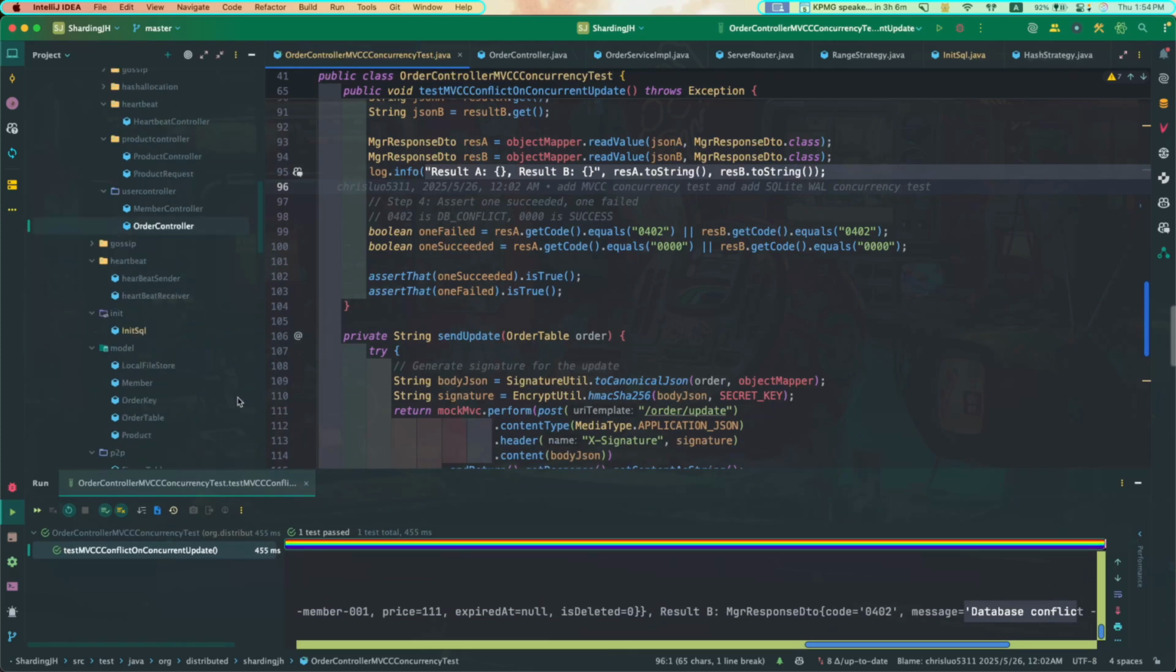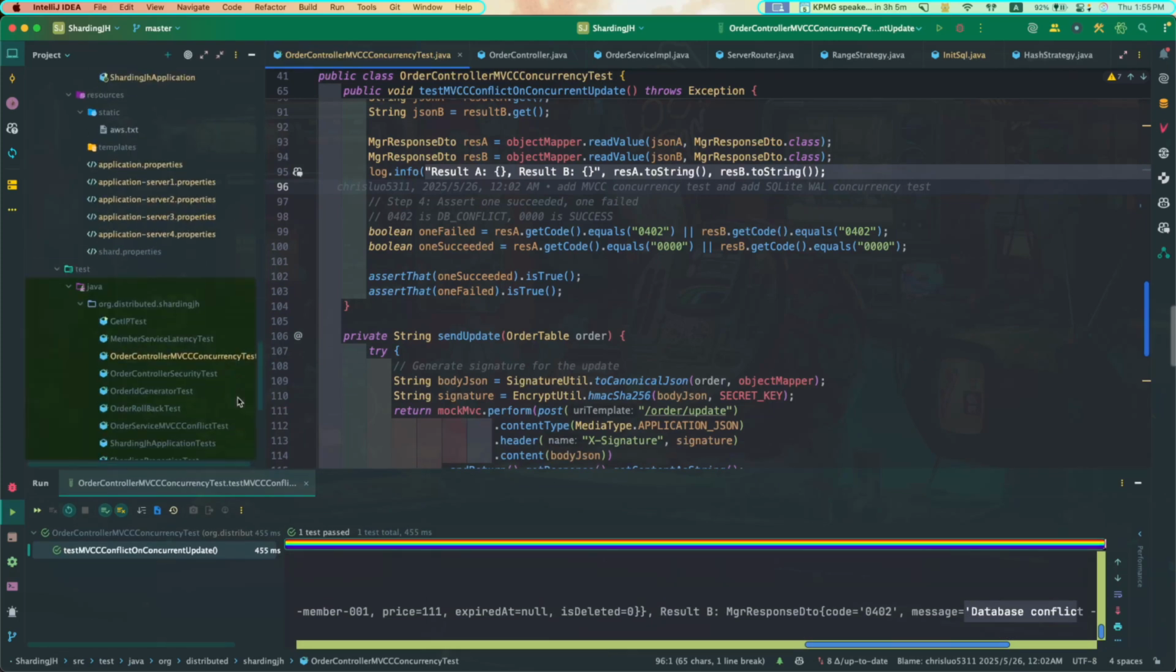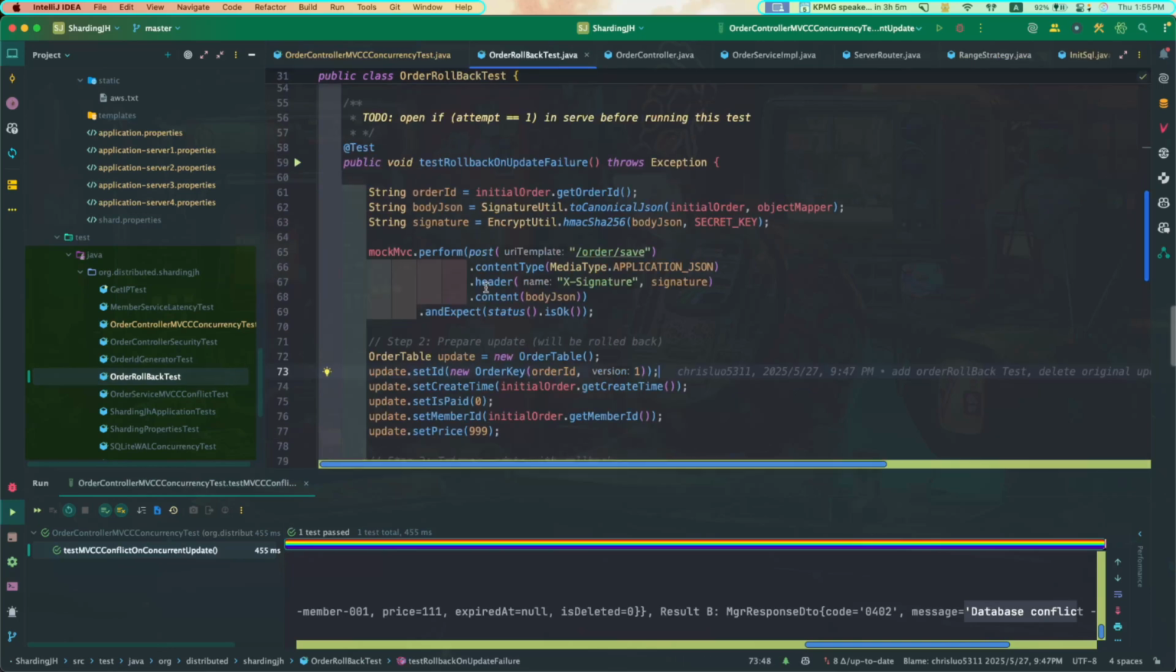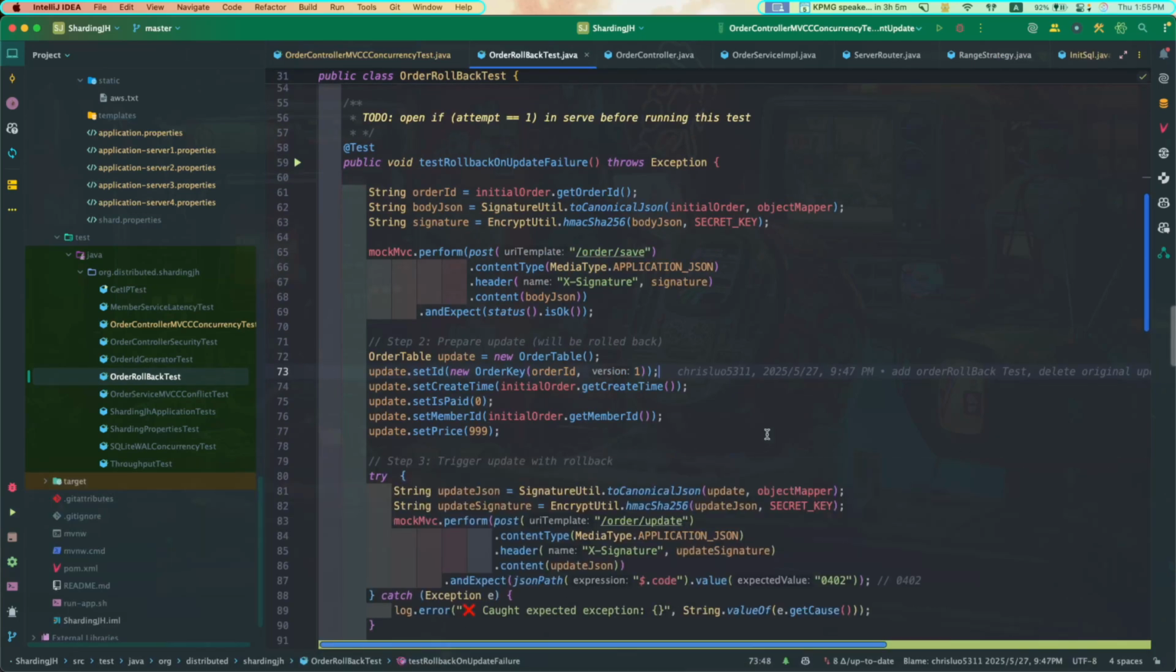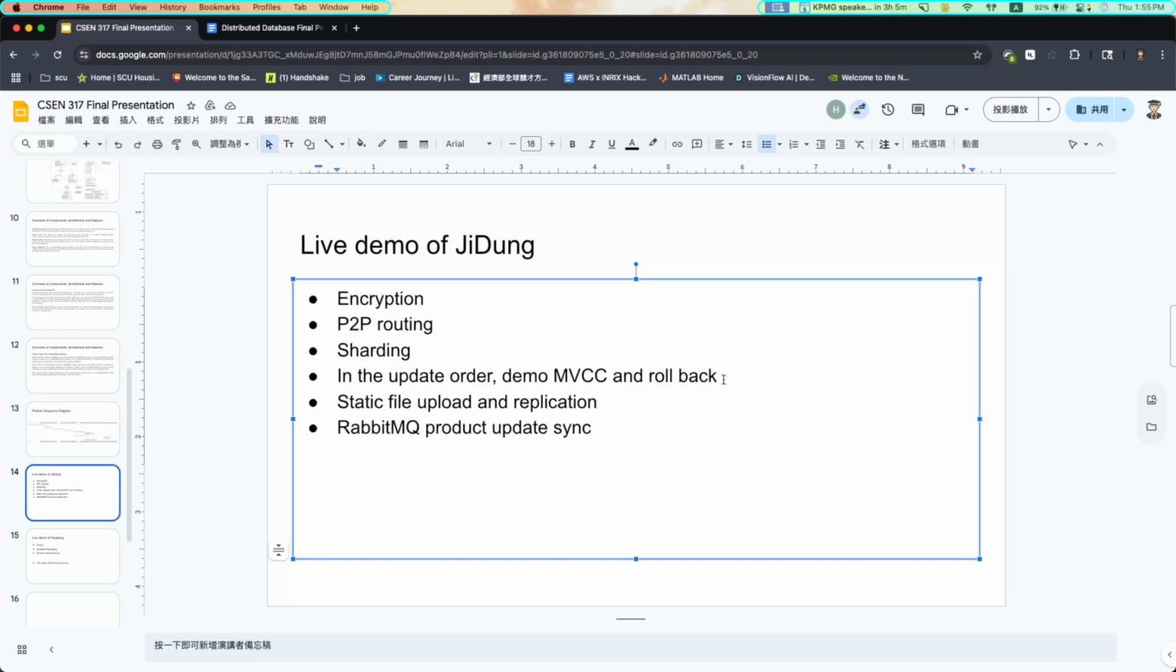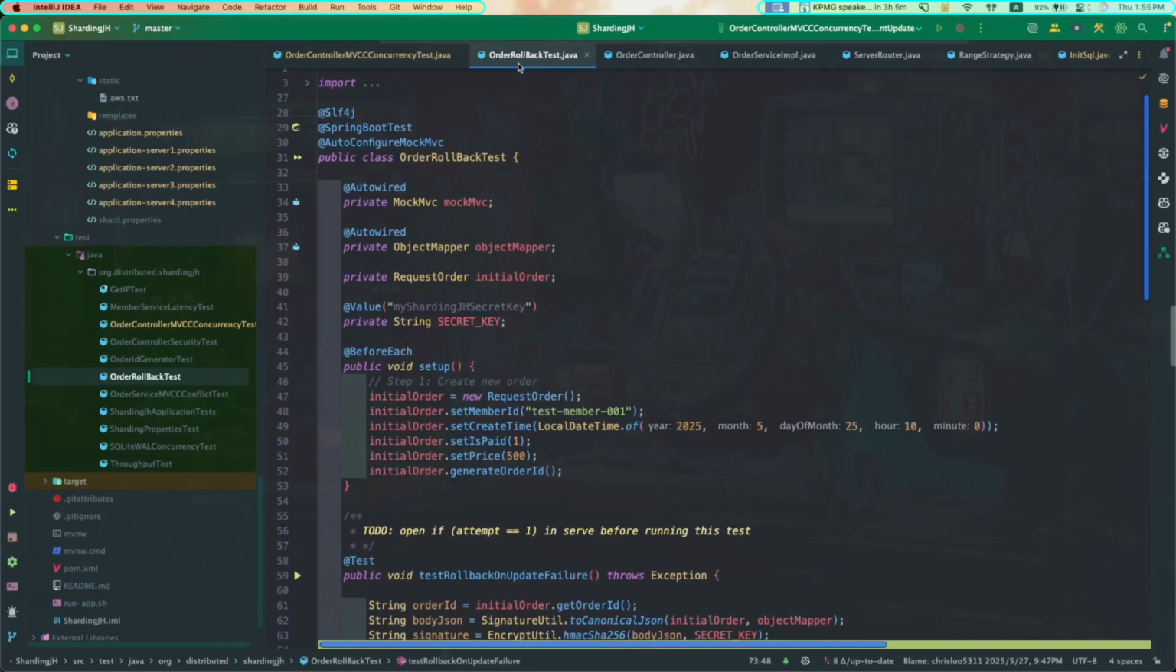Wait. Oh, I forgot to demo the rollback. Okay, I'm going to demo the rollback. I only demoed MVCC, I forgot to demo rollback. So this is the rollback test.